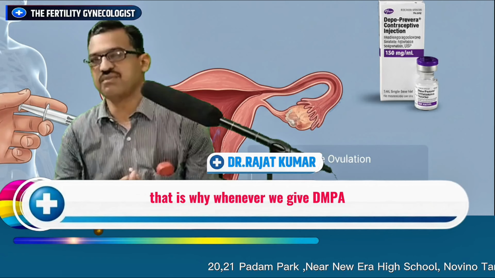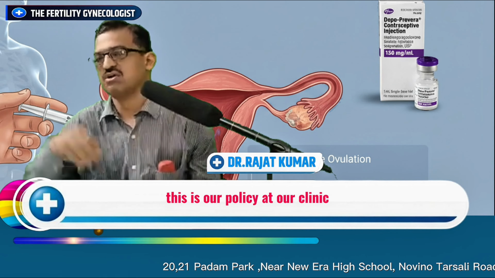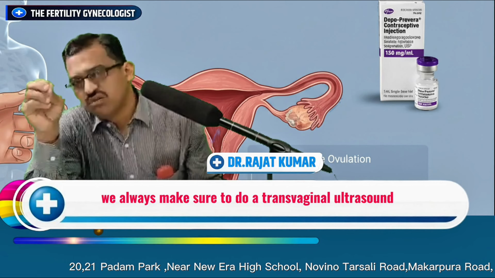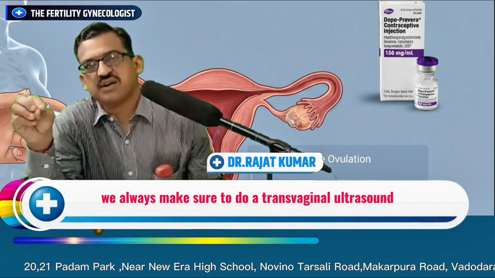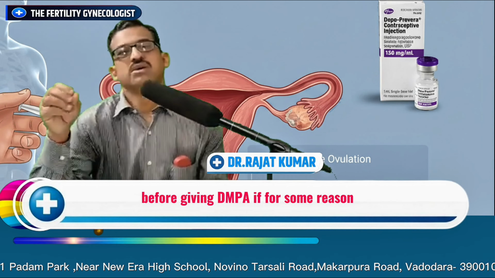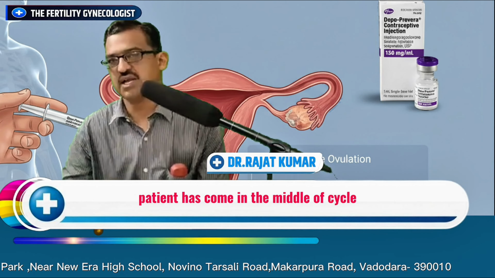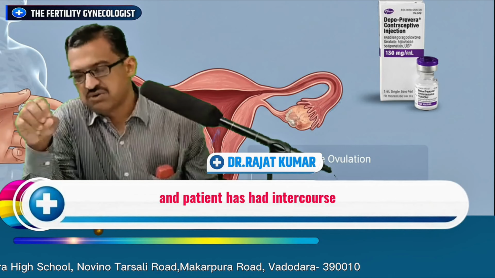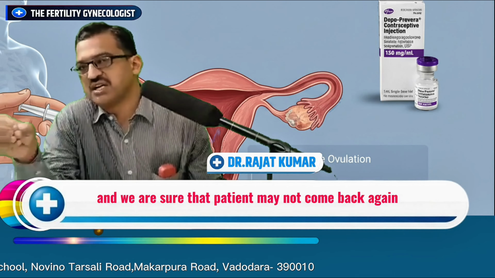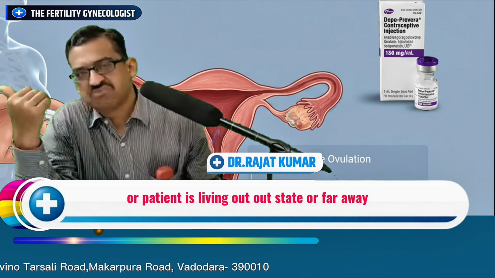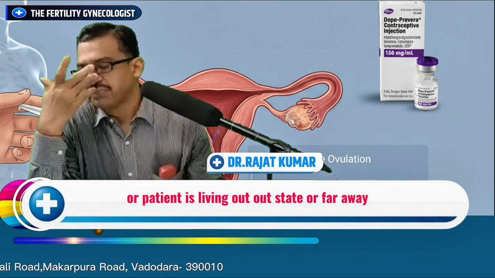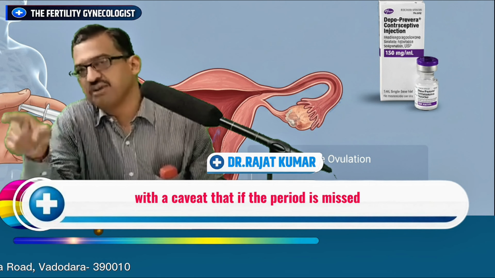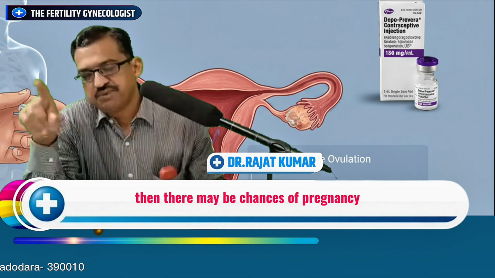That is why, whenever we give DMPA, this is our policy at our clinic, we give it on day 1, day 2, day 3 of the cycle. We always make sure to do a transvaginal ultrasound before giving DMPA. If for some reason the patient has come in the middle of the cycle and ovulation has occurred, the endometrium is thin, there is free fluid, and the patient has had intercourse, and we are sure that the patient may not come back again, or the patient is living out of state or far away, then we may give DMPA with a caveat that if the period is missed, there may be chances of pregnancy.